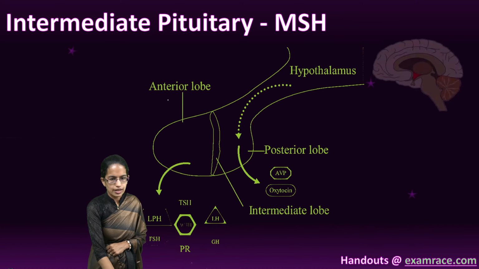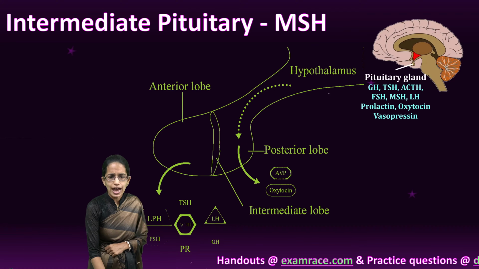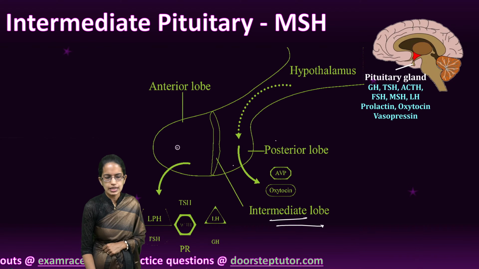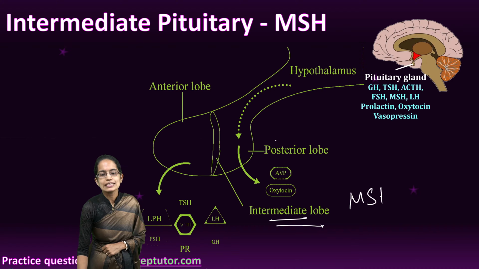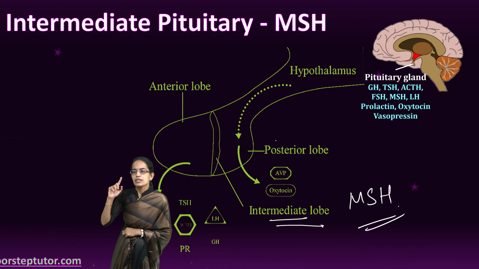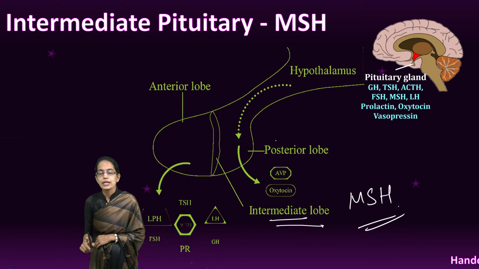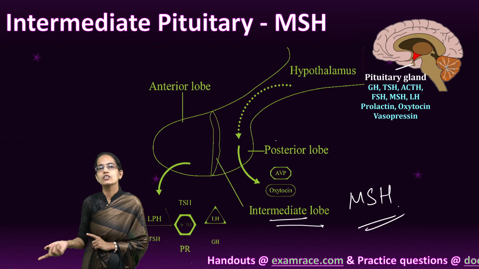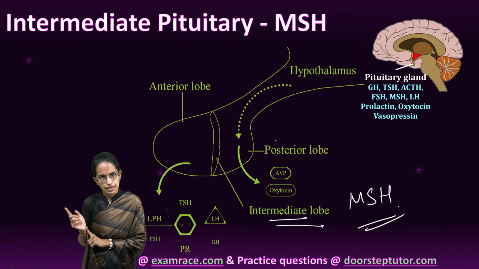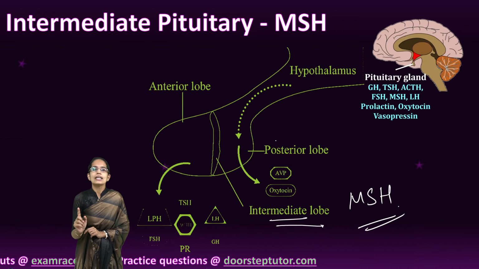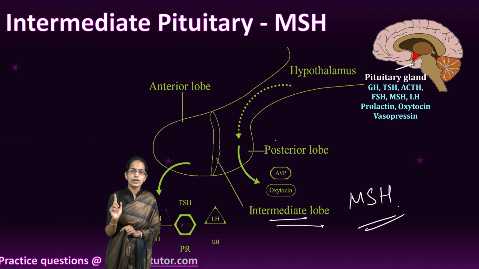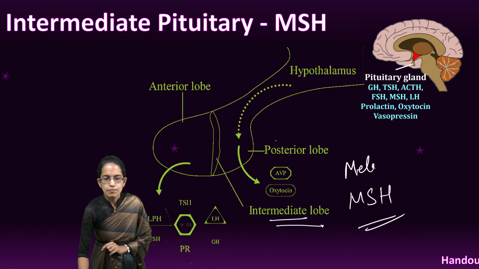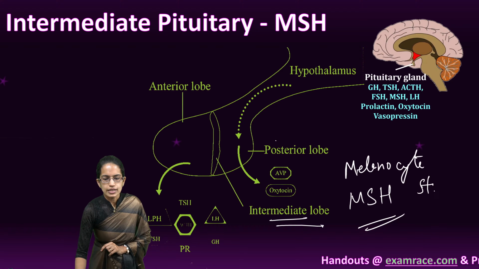So as you can see here, within this pituitary, we have the intermediate lobe, which is located between the posterior and the anterior. Now this intermediate lobe secretes MSH. MSH is melanocyte stimulating hormone. Melanocyte stimulating hormone controls the secretion of melanocytes in the skin. Okay, so this is by the intermediate lobe. Just one important hormone that you need to know. MSH, I'll write here, melanocyte stimulating hormone.